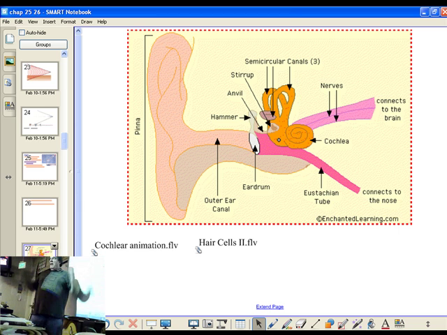So, on the outside, the pinnae, that's the skin part of your ear that helps direct sound into your ear, in the directional part. And it goes into the outer ear. This part outside is the outer ear. This is where the sound waves come in. Your outer ear has little hairs in it, and it has wax, and this is to keep things like bugs and dirt and all that other crud from getting all the way in there.